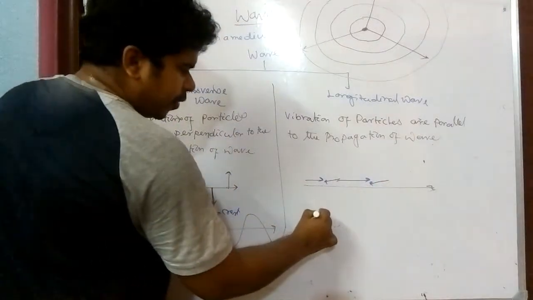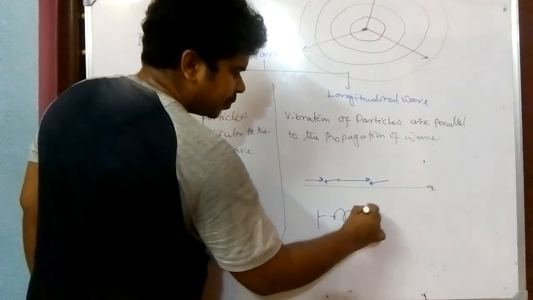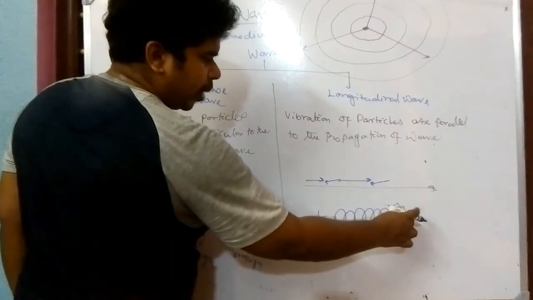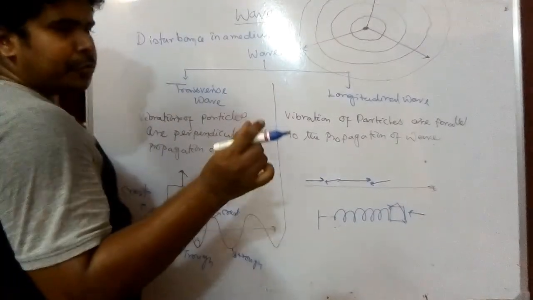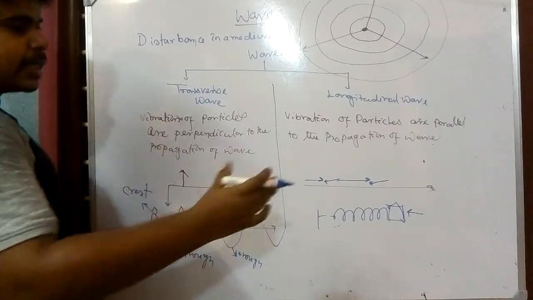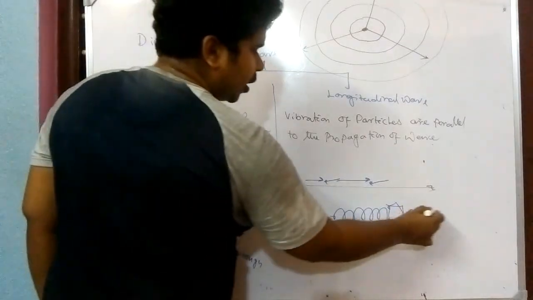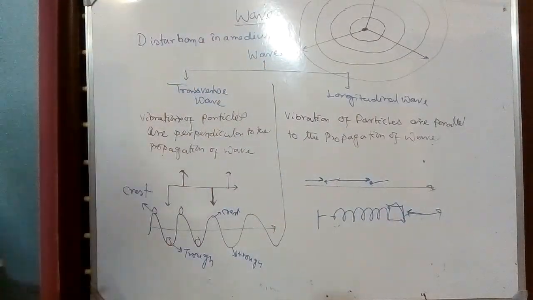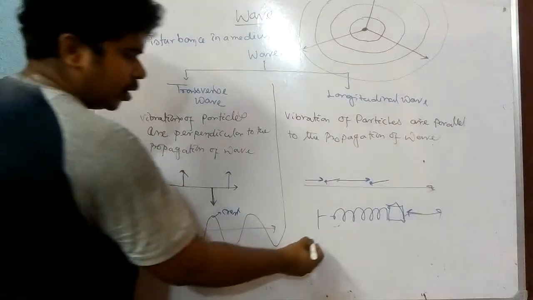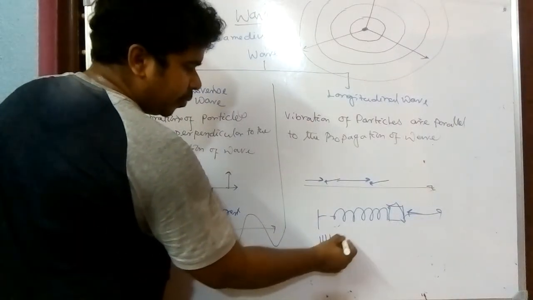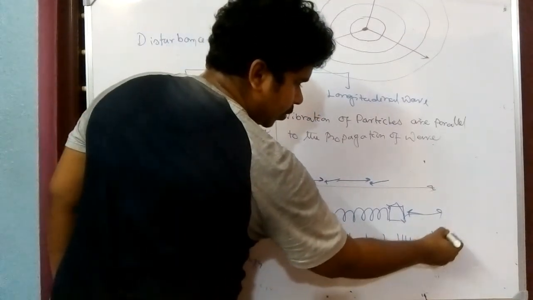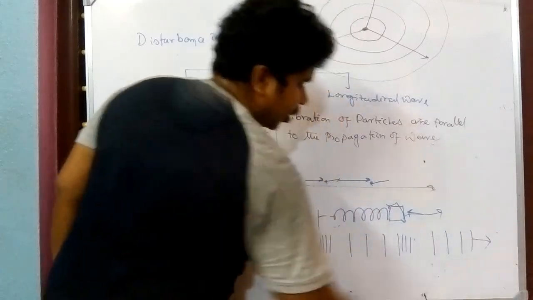Simple thing. If we have a spring, and here a mass is given, and when you apply force here, we know the spring will squeeze and then it will expand. So that is the vibration we have seen for the case of longitudinal wave. And whatever we have seen for the sound wave also, by creating continuous compression and rarefaction, that is also a longitudinal wave.